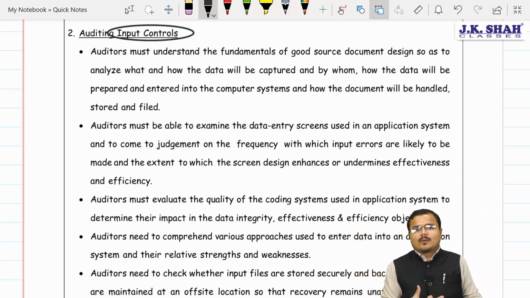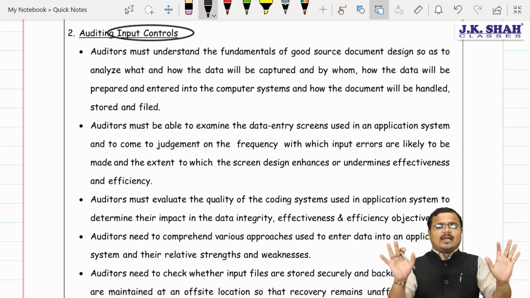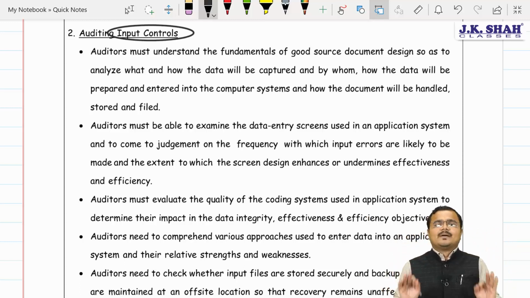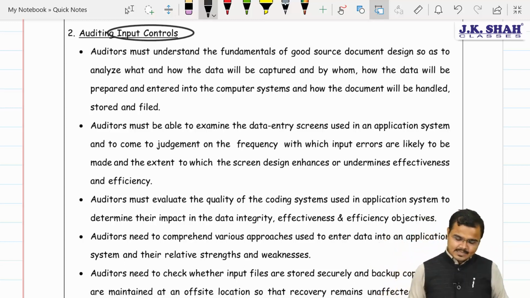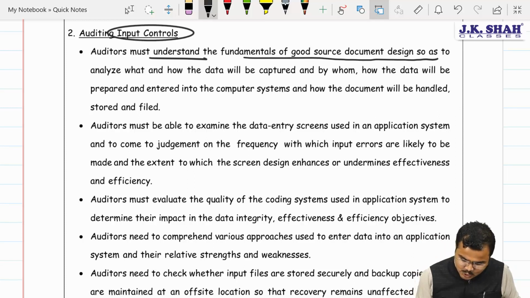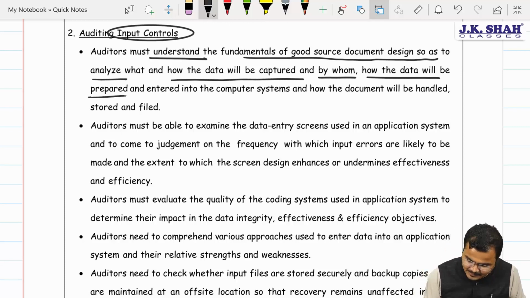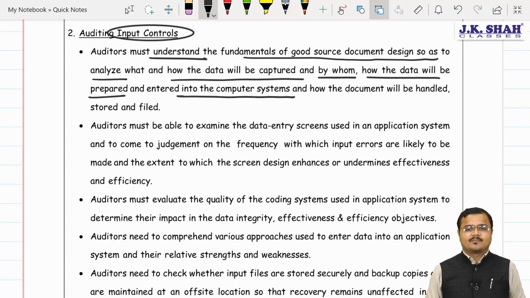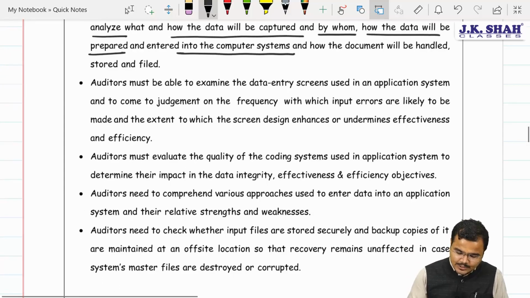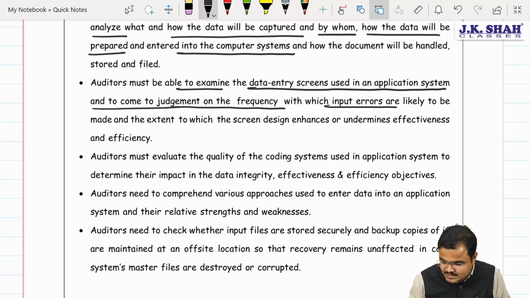So I would like to ensure that whatever data I am getting must be coming from a reliable source. The data which I am capturing must be coming in an accurate form. Say this: the auditor must understand the fundamentals of good source document design, so as to analyze what data will be captured, by whom, and how the data will be prepared and entered into the computer system. Yes sir. Number 2, sir, the auditor must be able to examine the data entry screens used in an application system and come to a judgment on the frequency with which input errors are likely to be made.